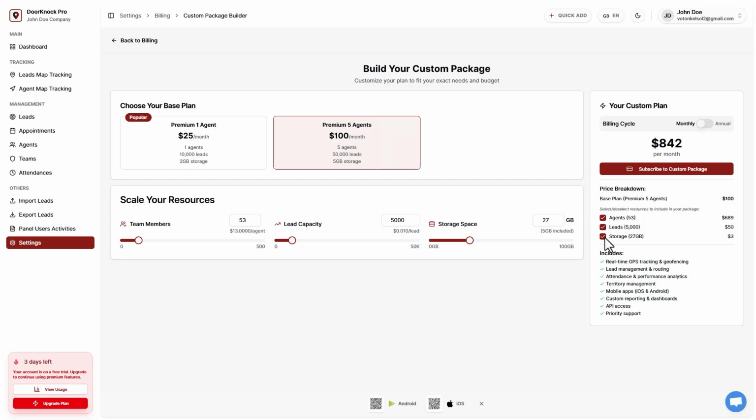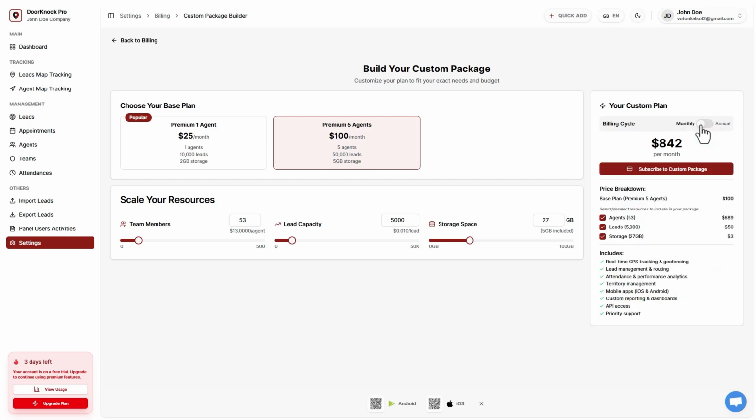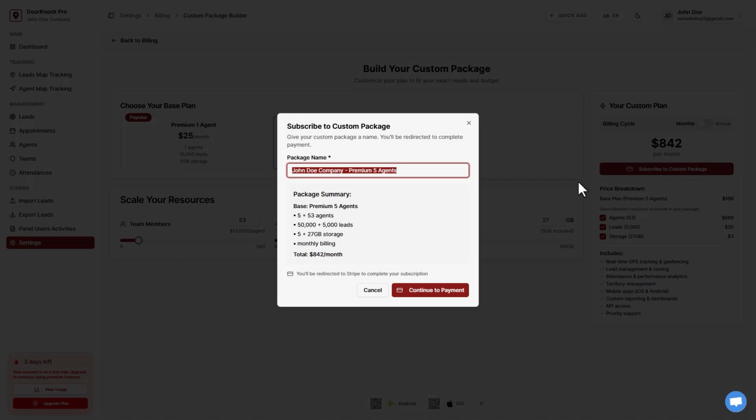Once done, select if you want to purchase it as a monthly plan or an annual plan. Click the Subscribe to Custom Package button. Give your package a name and click the Continue to Payment button to make your payment.